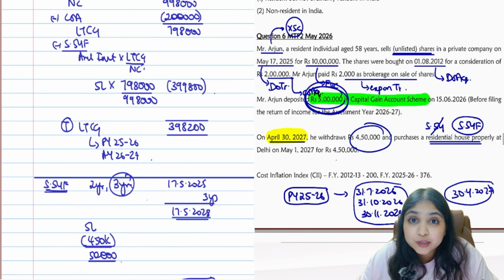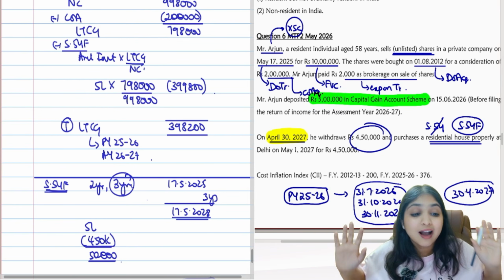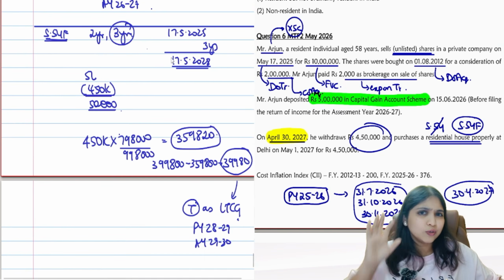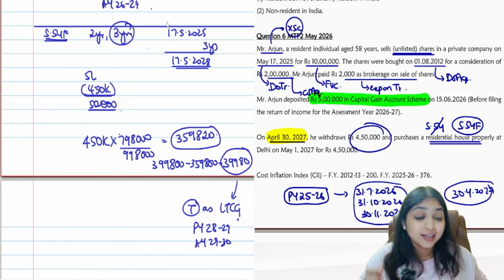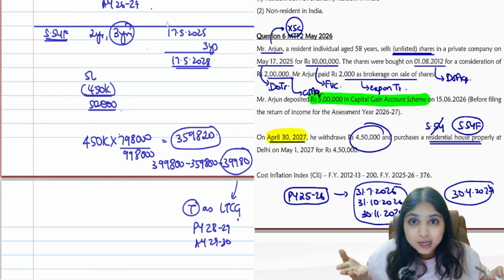So what money did I put into CGD? 5 lakhs. On the basis of 5 lakhs, I will enjoy exemption. How much exemption did I enjoy? 399,800 exemption I enjoyed. Now you tell me, just putting money in the capital gains account, is it enough? No, right? After putting the money, I also have to utilize the money. I have to utilize the money to buy the house.